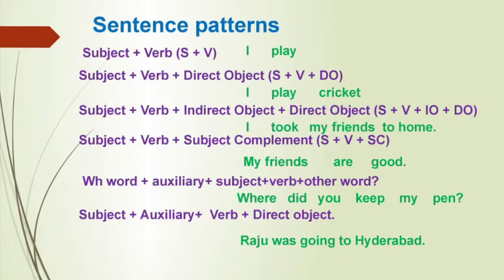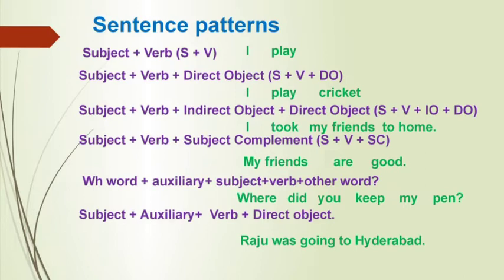Third one, subject plus verb plus indirect object plus direct object pattern. Example, I took my friends to home. I, subject, took, verb, my friends, indirect object, to home, direct object. Some more examples. The teacher gave her students an apple.